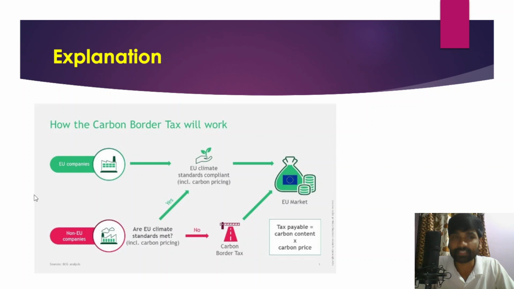So you can see how this carbon border adjustment mechanism would be applicable for the products being manufactured in India. We can say that these products manufactured in India are carbon intensive, for several reasons.